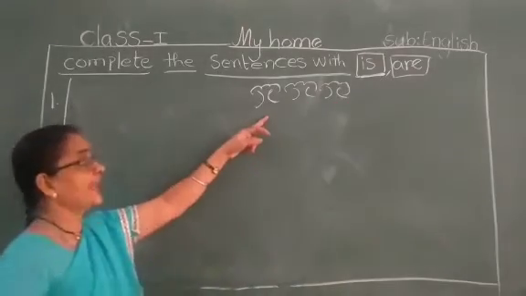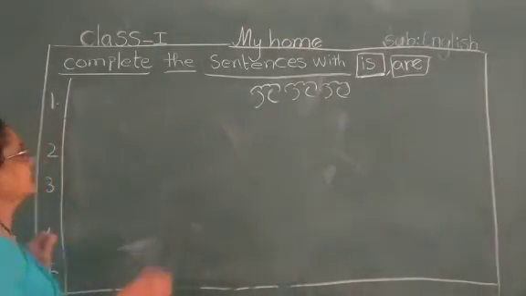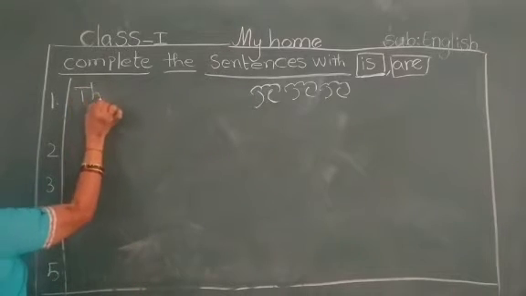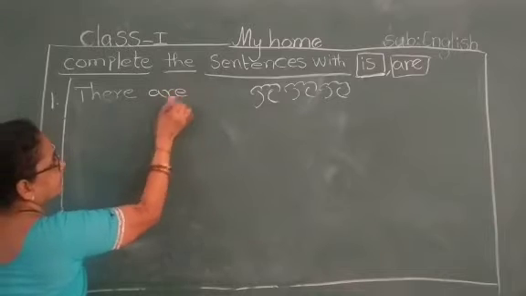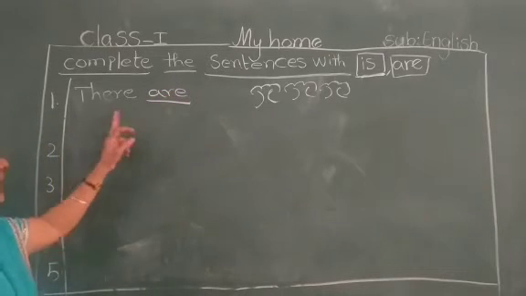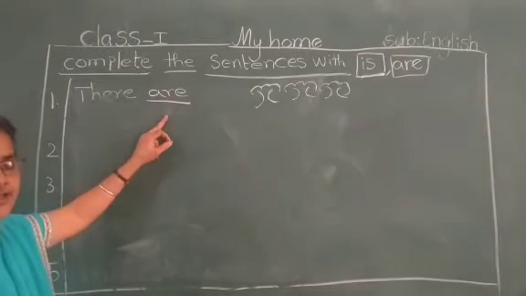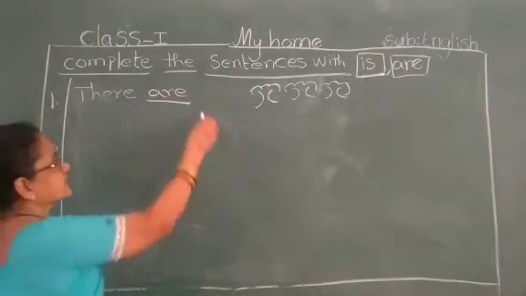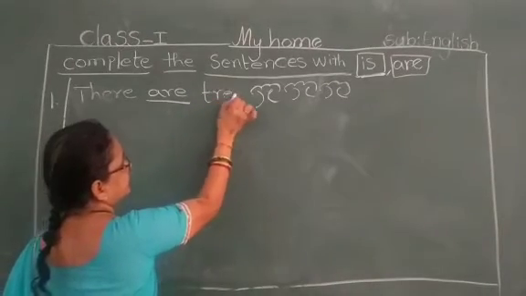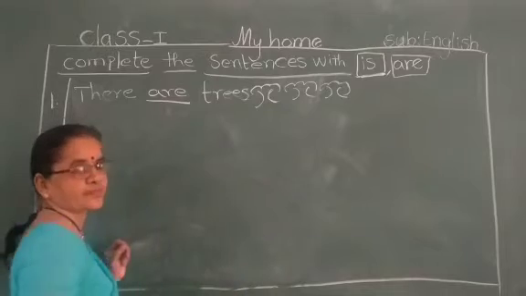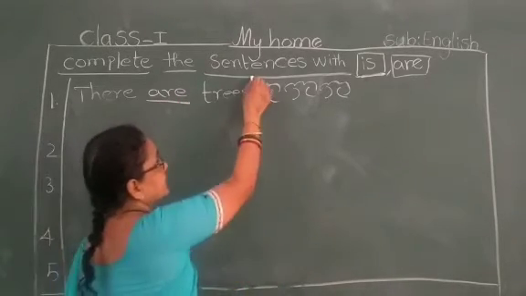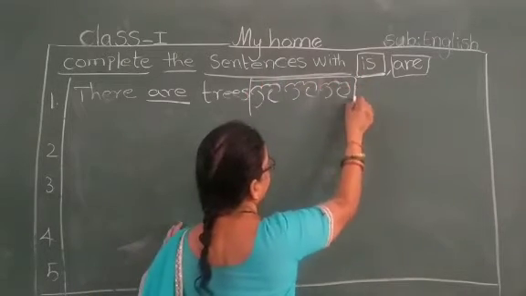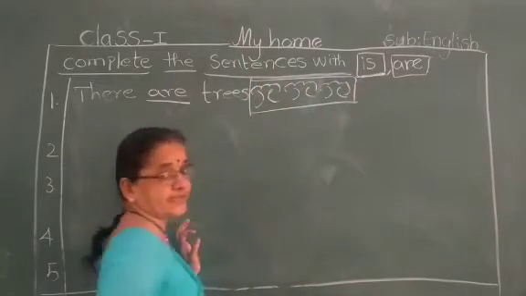Are. There are. See, I am writing T-H-E-R-E. There are. Yes. There are trees. See here. So many trees are there, no?